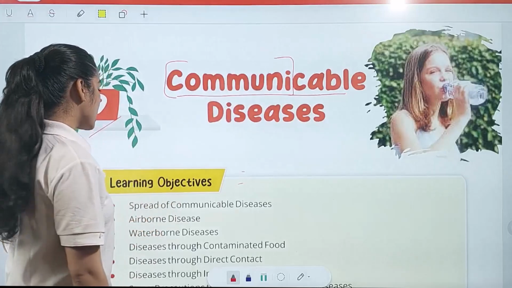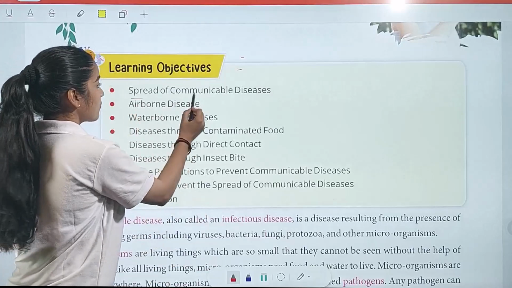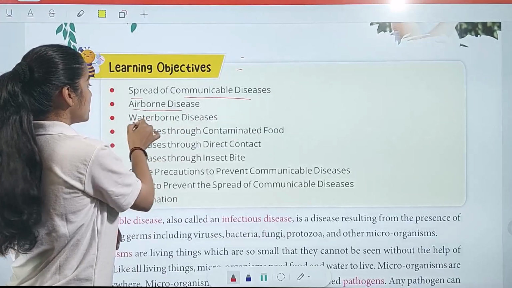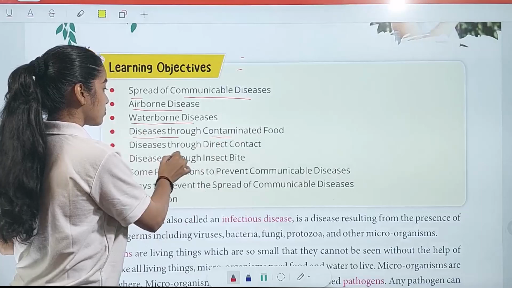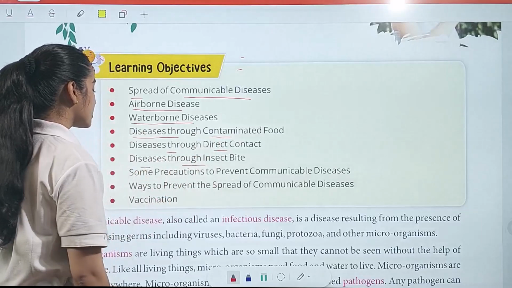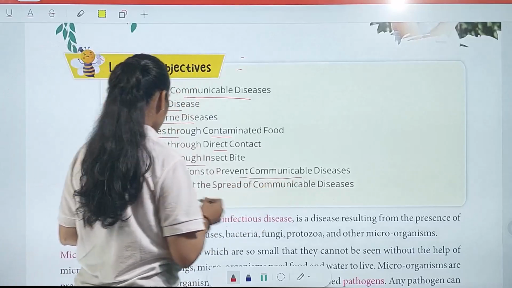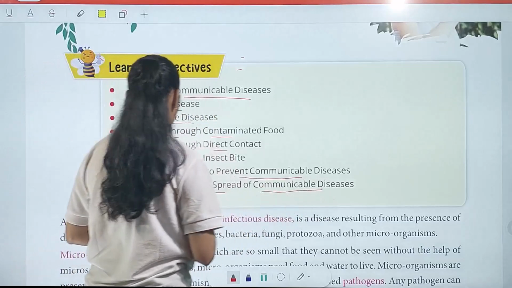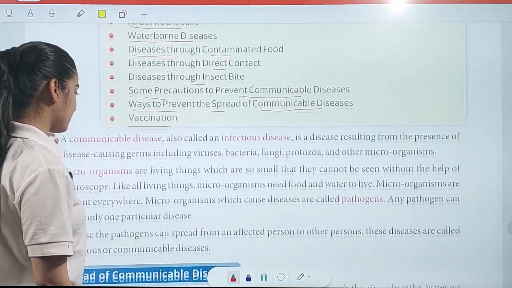Okay, so what are the learning objectives we have in this chapter today? Spread of communicable diseases, how they can spread, airborne diseases, waterborne diseases, diseases through contaminated food, diseases through direct contact, and diseases through insect bites. Then some precautions to prevent communicable diseases, and ways to prevent their spread. And at the end, we are going to learn about vaccination.